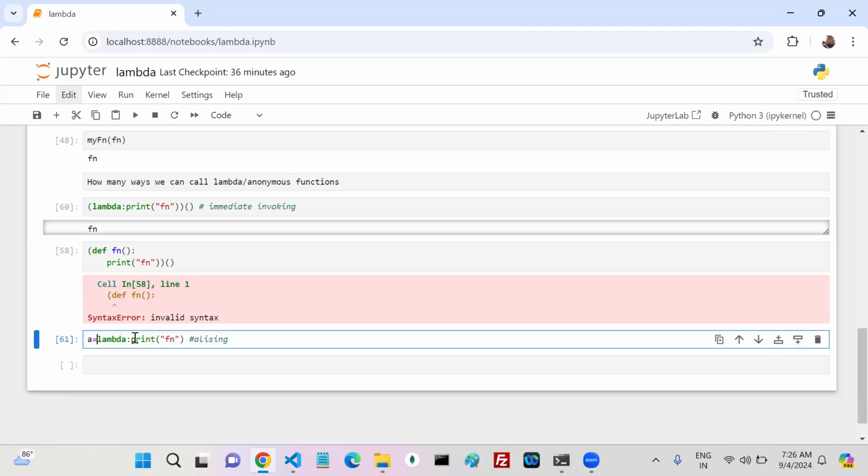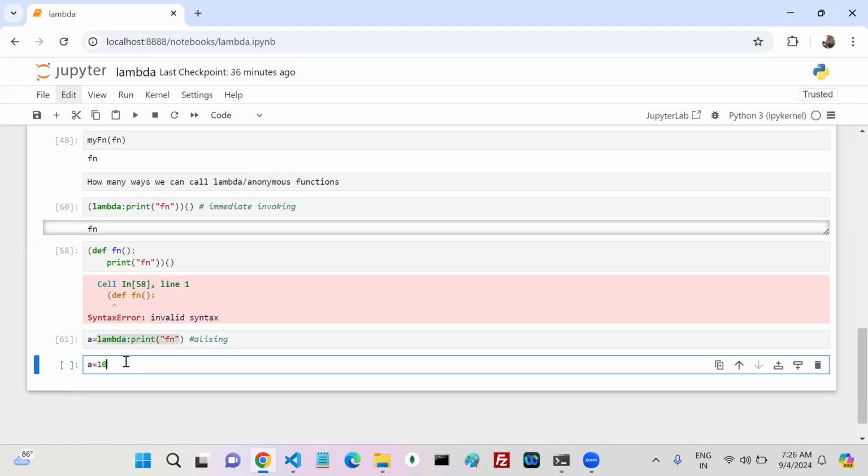Now my a is which type? What does a hold? If I write like this, what is my a value? Come on, what is my a value? 10, right? You assigned 10, so my a value is 10. What is the type of my a?